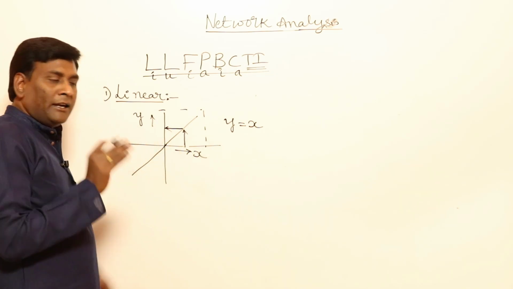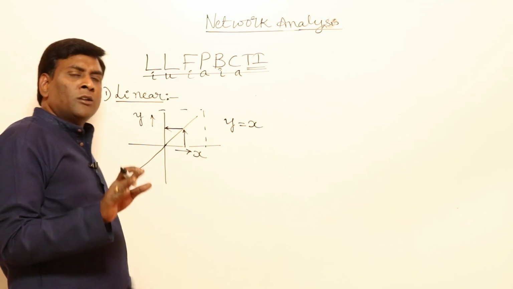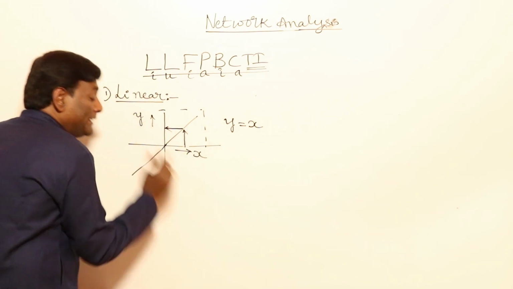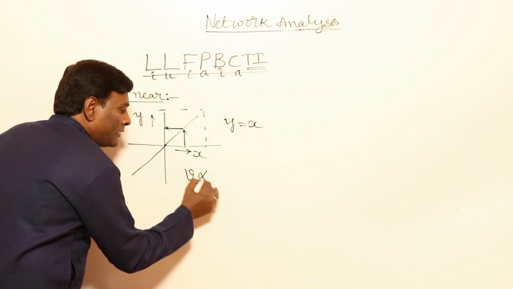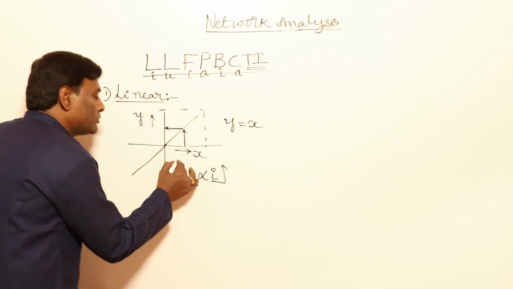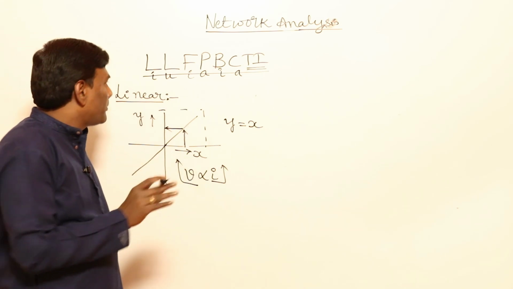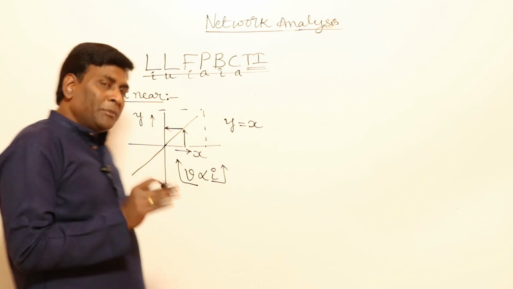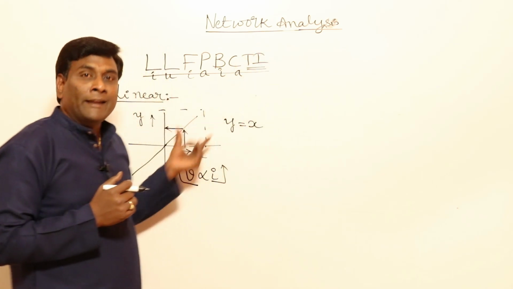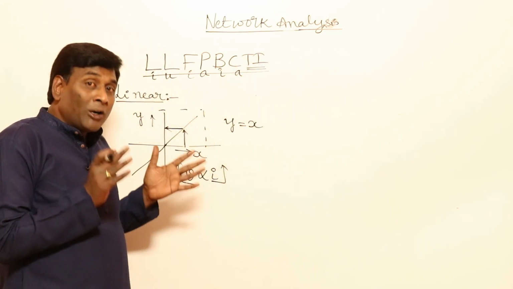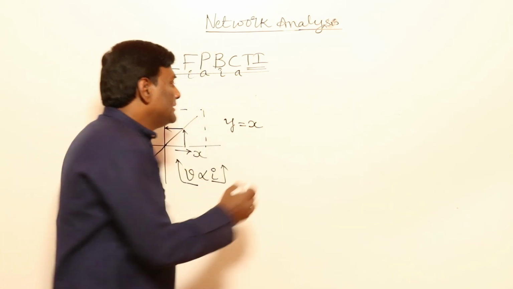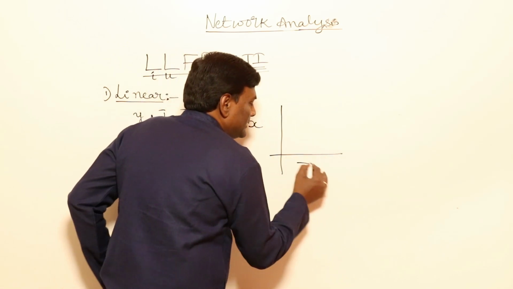Linear means that if input is increased by k times, output also should be increased by k times. In our network theory, though we don't know as of now what is meant by voltage and what is meant by current, very soon we will come to know. In network theory, linearity is defined between voltage and current. If current is increased by k times, voltage also should be increased by k times. Such a property is called linear. Now let me think of our physically existing systems. I am saying network theory is meant for linear only, but what about our physically existing system? For example, let us think of our generator. In our generator, this is going to be current.